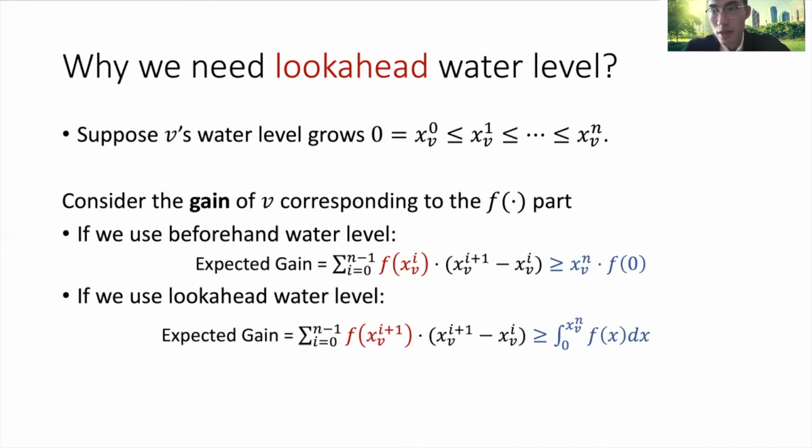Basically, the worst case is when xv1, xv2 all equal 0, and it suddenly jumps from xv_{n-1} to xvn. However, if we use lookahead water level, according to the monotonicity of function f, this formula is at least the integral from 0 to xvn of f(x) dx. So the second bound is much better than the first one, and this is important for our analysis to go through.